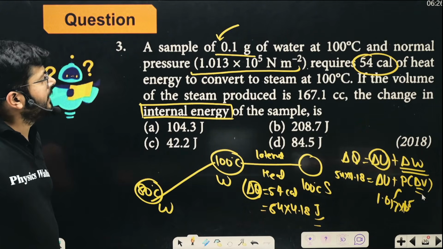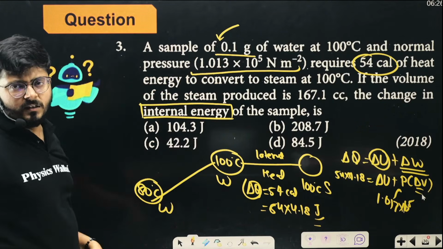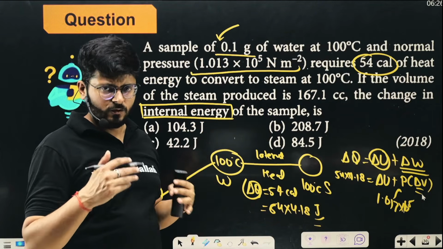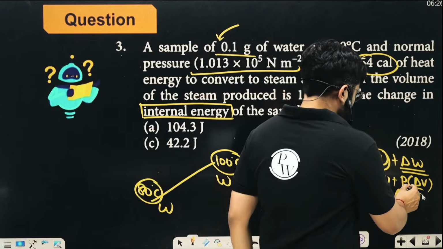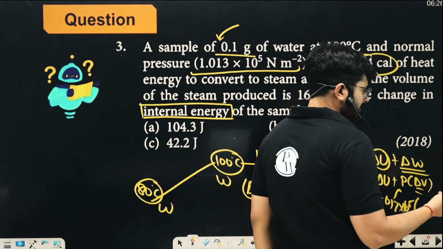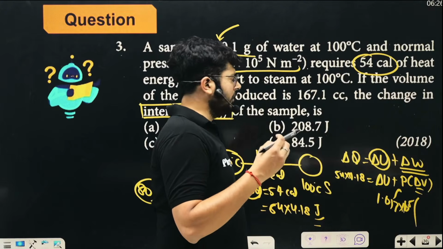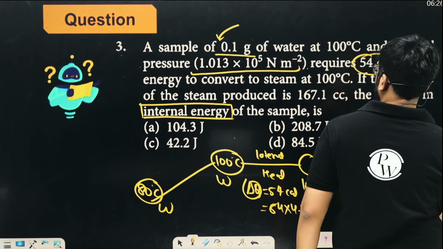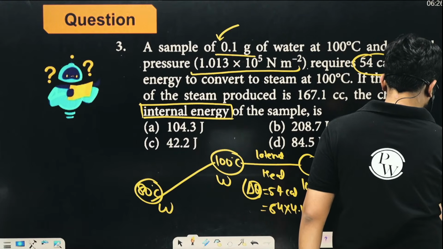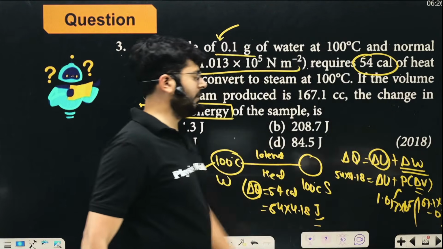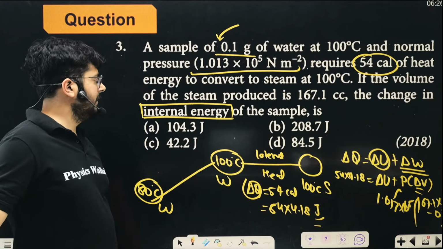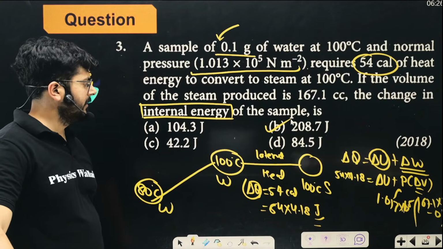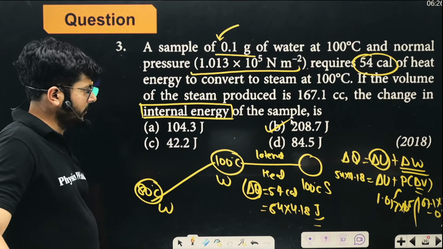Initially we have only 0.1 gram of water, so compared to the steam volume, we can assume that this volume is negligible, 0. Because cc means centimeter cube, we have to convert into meter cube. So we multiply 167.1 into 10 to the power minus 6, minus 0. Once you do that, you can calculate delta U. Delta U is going to be 208.7. Just solve it, and this is what it comes out.